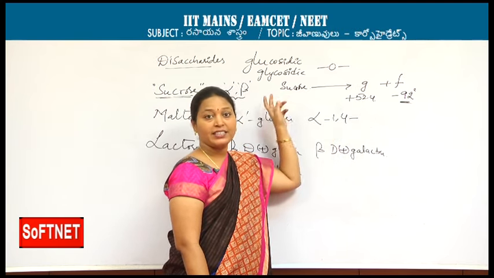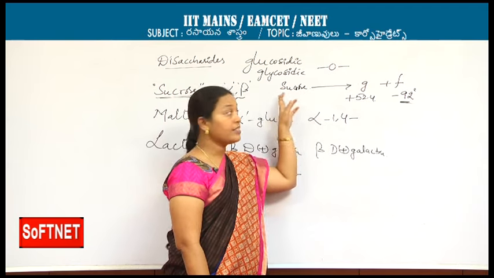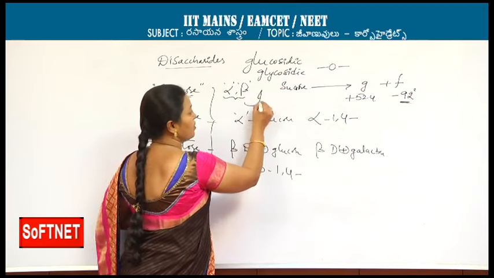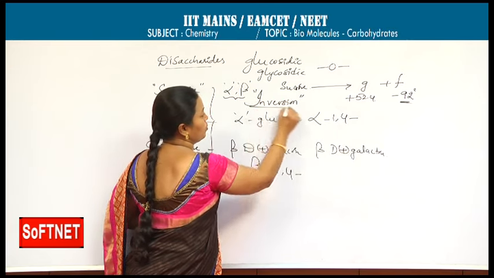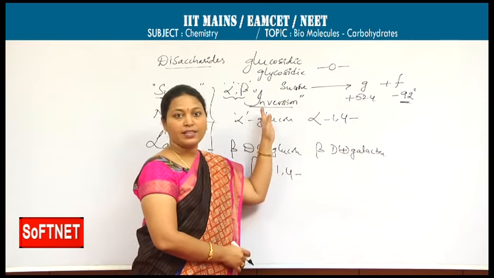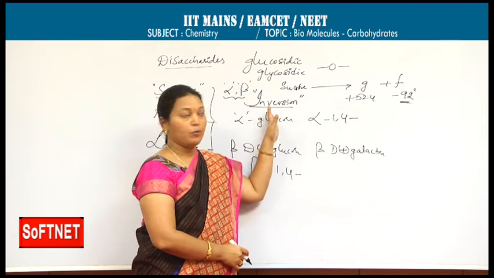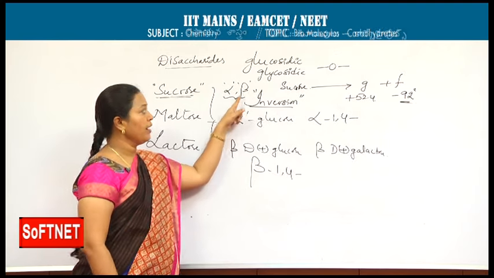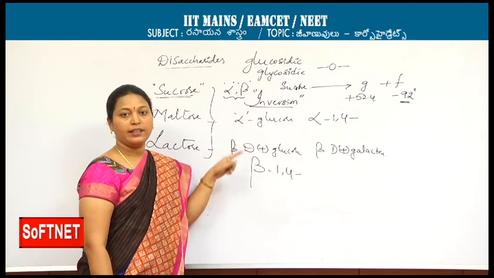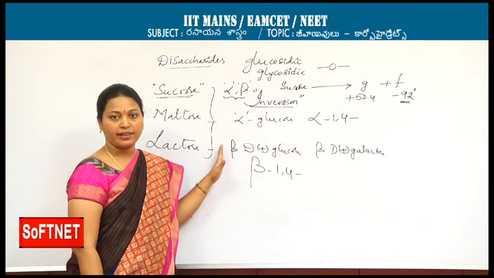So it is changing its specific rotation. This is called inversion of sucrose. Very important point. Because of the inversion of sucrose, it is called invert sugar. Among these disaccharides, the notable points are the inversion of sucrose, the monosaccharides which are present, and the linkages in between those monosaccharides.